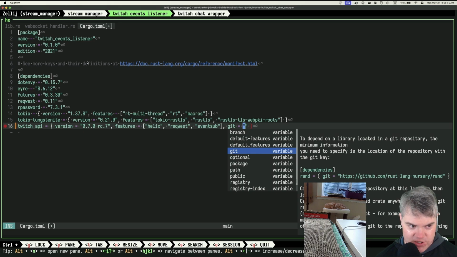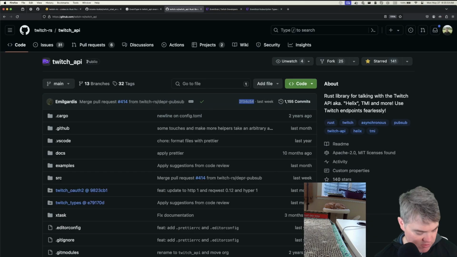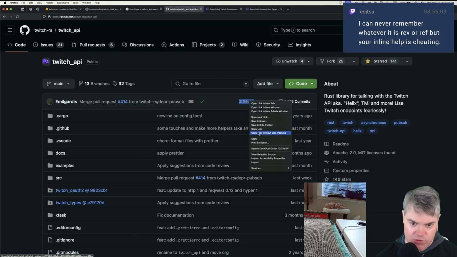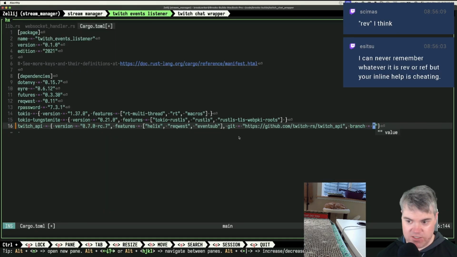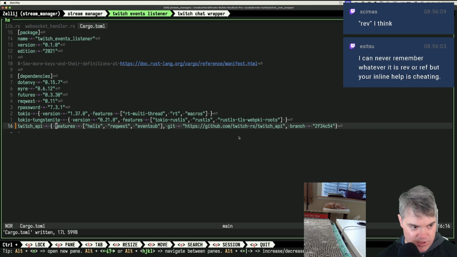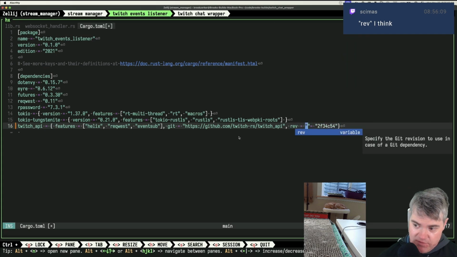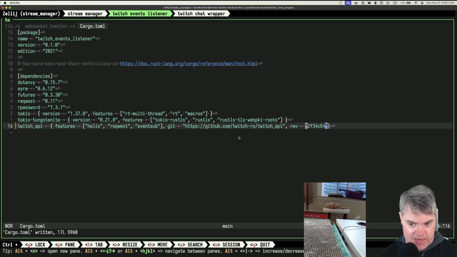I don't think I use version then, right? I think we use Git, and then that will be you. Is it version or is it commit? It might be commit. Oh, branch. It'll be branch equals that. Get rid of the version. Oh, rev. Oh, that's what it is. Specify the Git revision to use. Okay, so we'll do that. We have features, Git, rev. There we go. Okay, that should be good now.